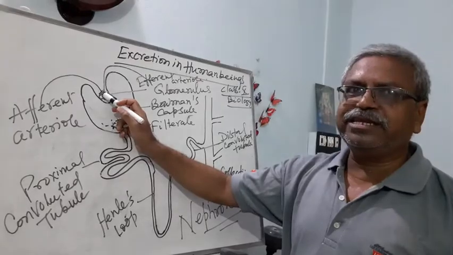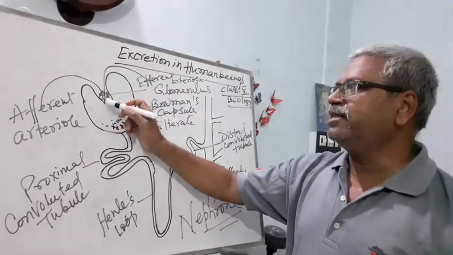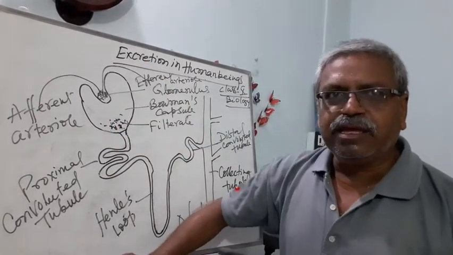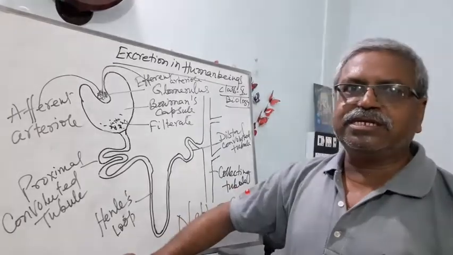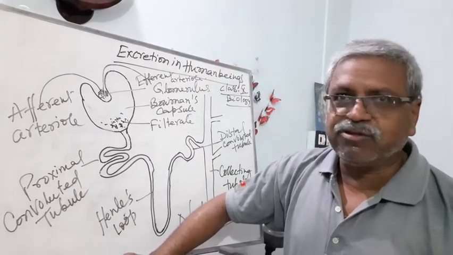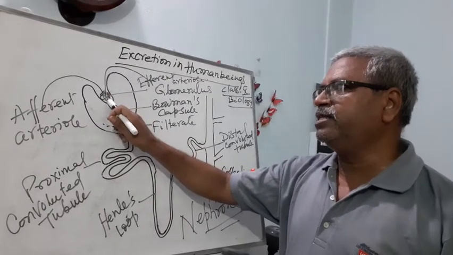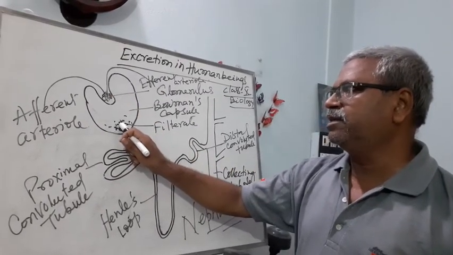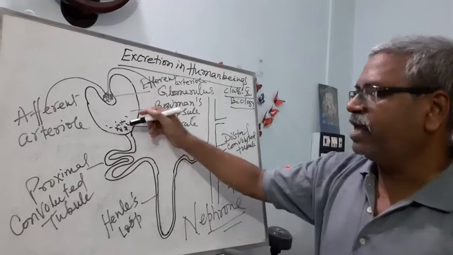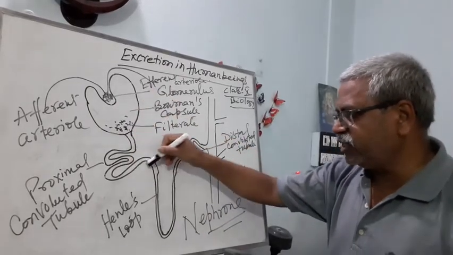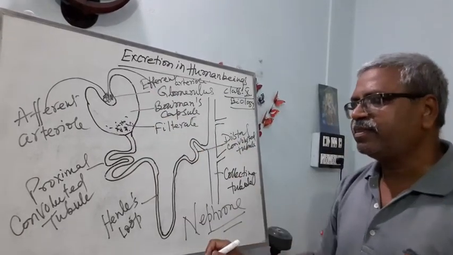Here the blood pressure increases, and as a result smaller molecules along with water diffuse out through these capillaries and accumulate in this Bowman's capsule. And from there it is passed to this tubular structure.